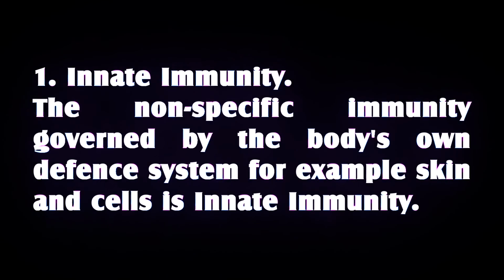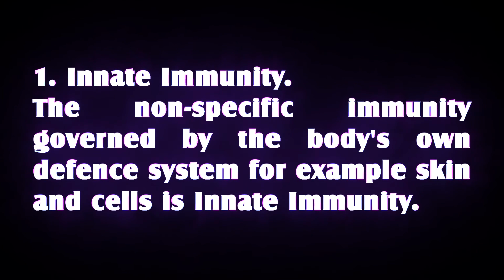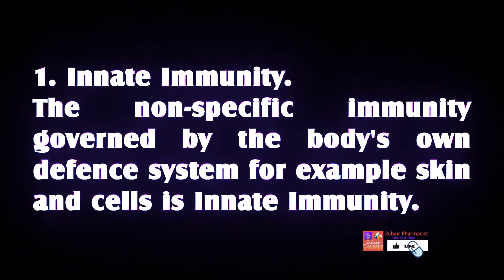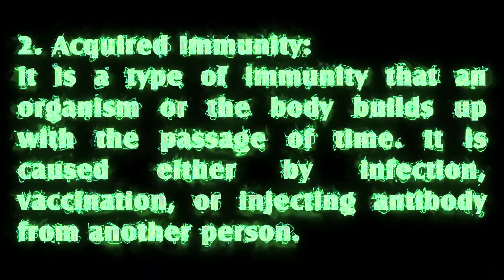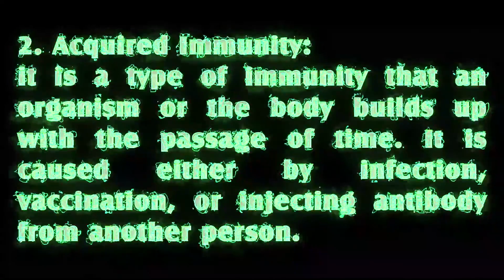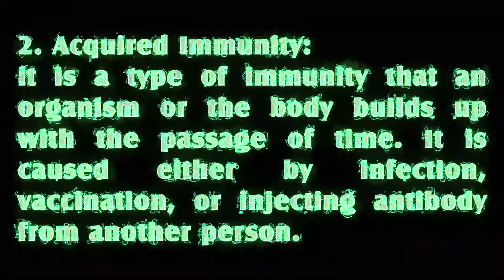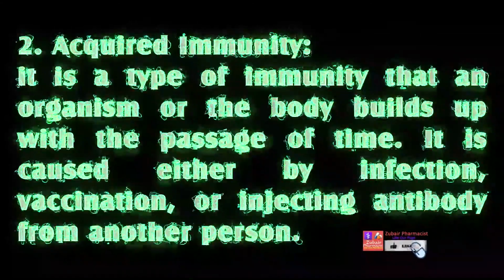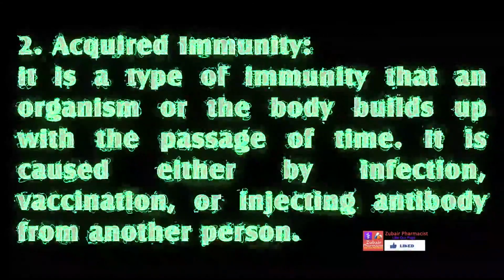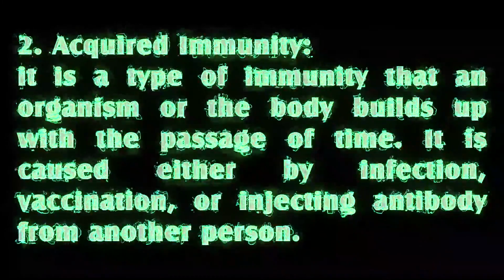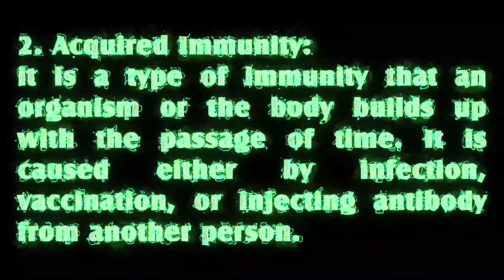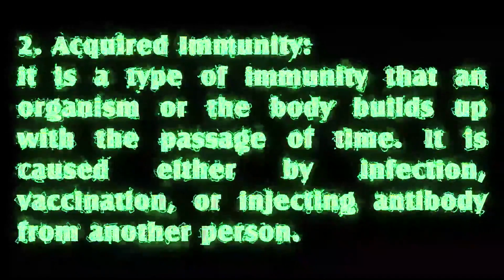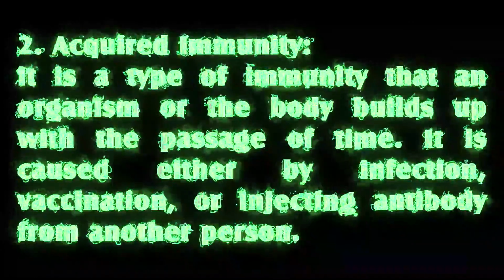1. Innate immunity. The nonspecific immunity governed by the body's own defense system, for example skin and cells, is innate immunity. 2. Acquired immunity. It is a type of immunity that an organism or the body builds up with the passage of time. It is caused either by infection, vaccination, or injecting antibody from another person. Active and passive immunity are two subtypes of acquired immunity.